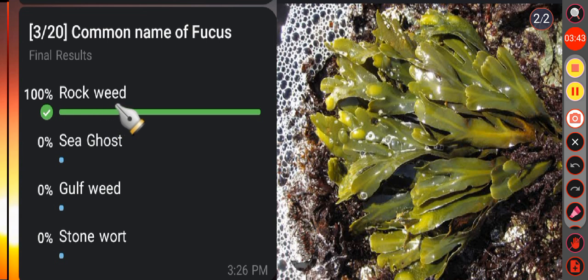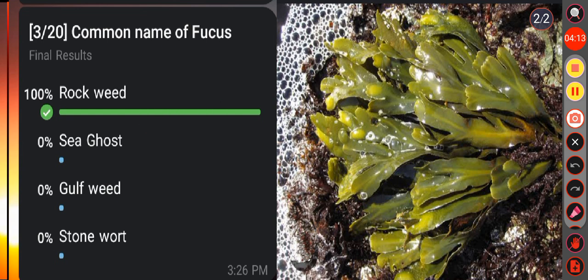Okay. Then next question, common name of Fucus. Option A, rockweed. Option B, sea ghost. Option C, gulfweed. Option D, stone rot. Here the correct answer is option A, that is rockweed. We know Fucus is a genus of brown algae and it is a type of seaweed commonly found in the intertidal zones of rocky seashores almost throughout the world. So the common name of the Fucus is rockweed.